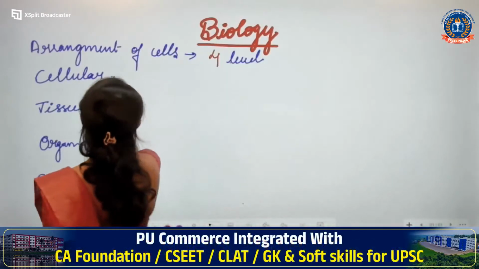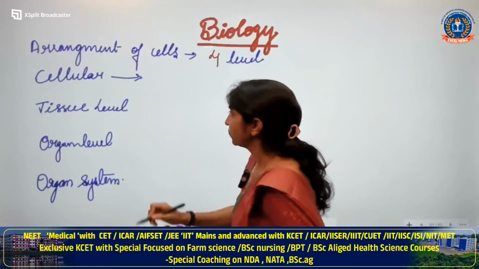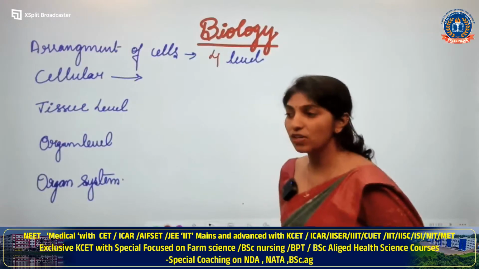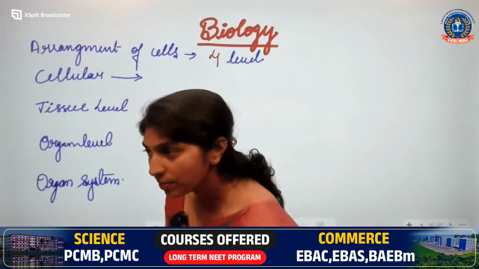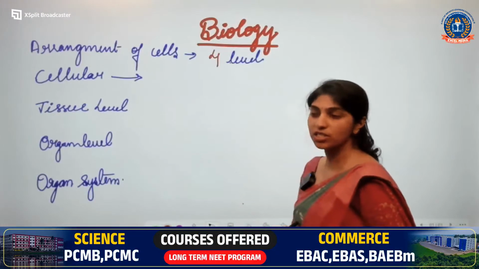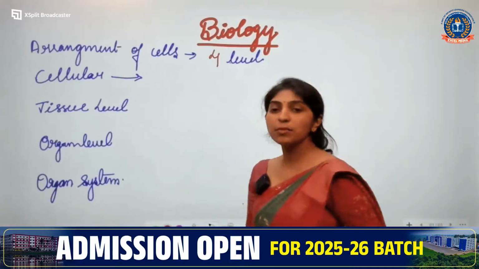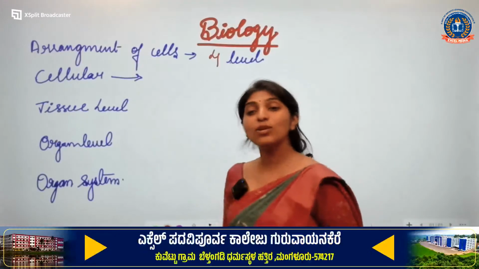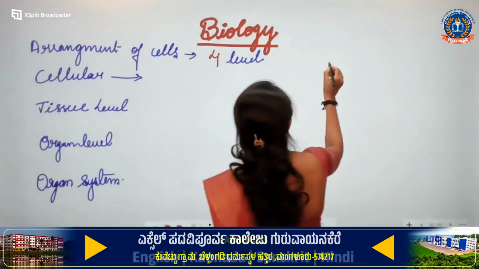Now coming to the next, what is cellular level of organization? Mahalakshmi and Paramesh AR have answered it right, all the 4 levels, very good. Now, what happens when we say cellular level?